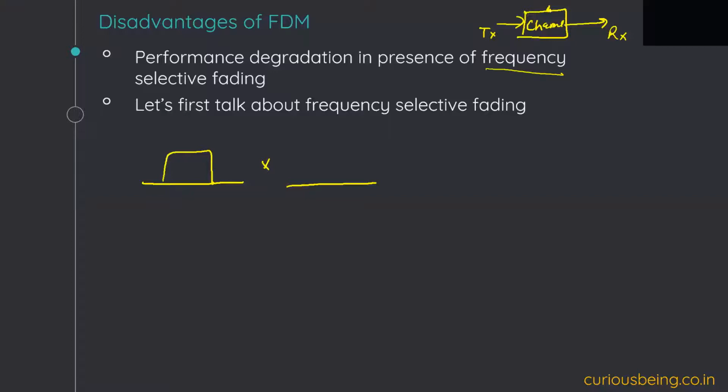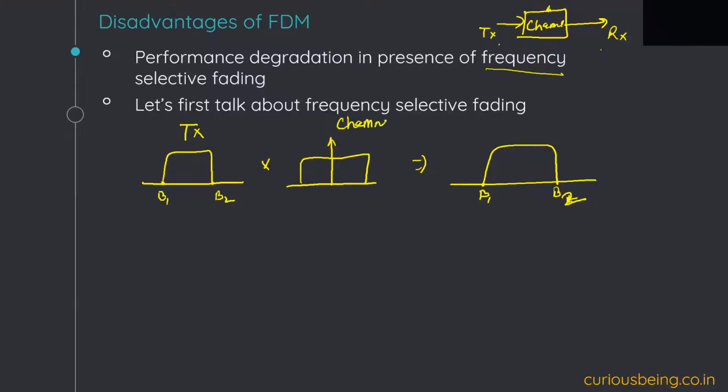So when we say that I'm getting exactly the same transmitted signal at the receiver, we can say that the channel response is an ideal impulse. Okay. So in that case, I will get exactly similar thing. Let's say this is from B1 to B2. I'll get it like this. This is the transmitted signal. This is the channel impulse response or channel's response, whatever we want to say. And this is the received signal.